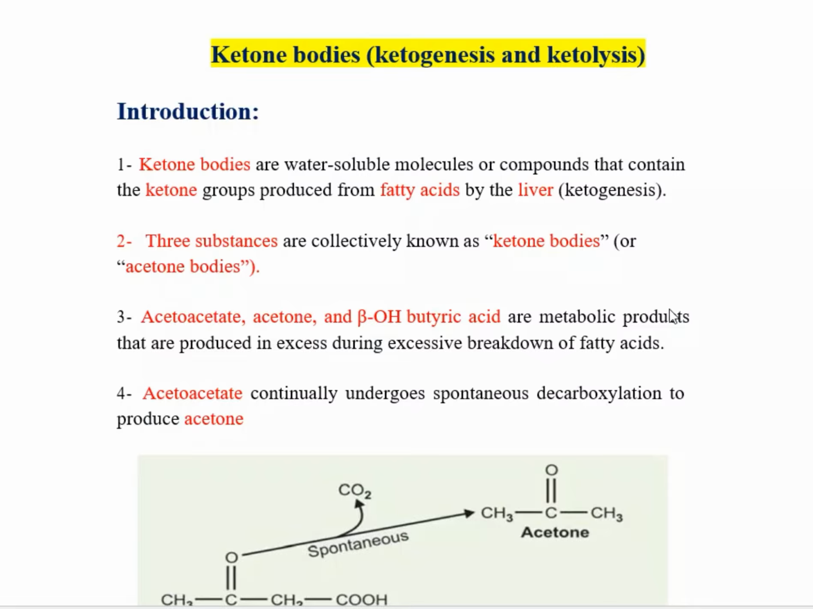Now let's begin with ketone body formation, ketogenesis. Ketone bodies are water-soluble compounds that contain ketone groups, produced from fatty acids by the liver. The synthesis of ketone bodies is called ketogenesis. There are three important substances, collectively known as the ketone bodies.